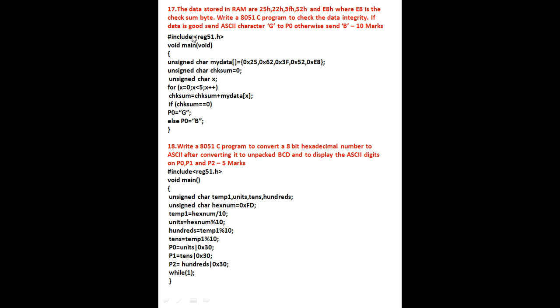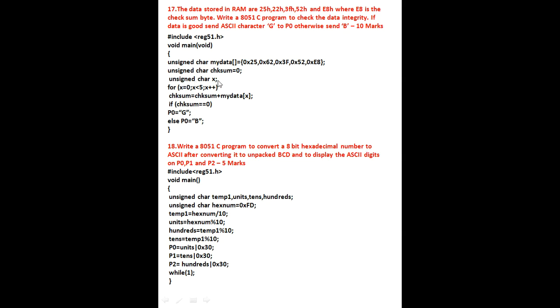Now I start with #include <reg51.h>, void main, enter the program. Unsigned char mydata, I declared all the bytes mentioned in the program including the checksum byte. Here unsigned char checksum is equal to 0, you have to initialize it to 0.